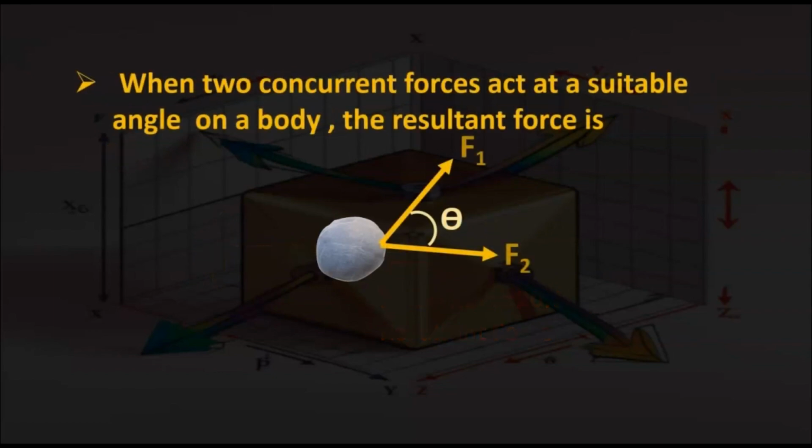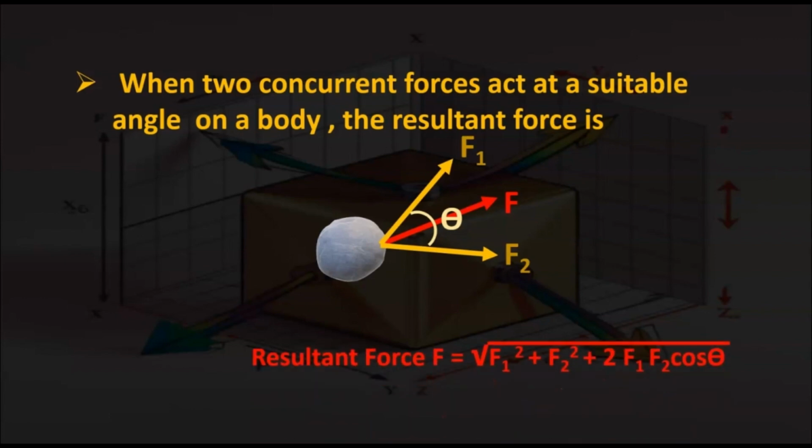When two concurrent forces act at a suitable angle on a body, the resultant force is... In the figure, there are two forces F1 and F2 which are concurrent and are acting at an angle theta. Then the resultant force is F, and the formula for F is root over F1 square plus F2 square plus 2 F1 F2 cos theta.